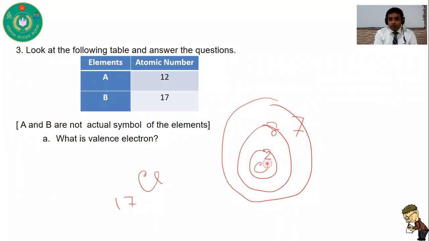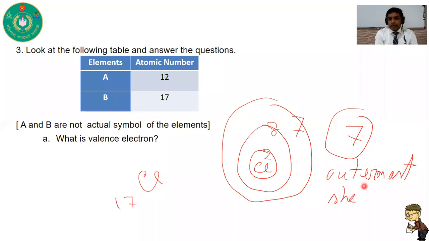This chlorine atom has 7 electrons in its outermost shell, so its valence electron equals 7. Sodium has 1 electron in its outermost shell, so its valence electron is 1, and in chlorine there are 7, so its valence electron is 7.